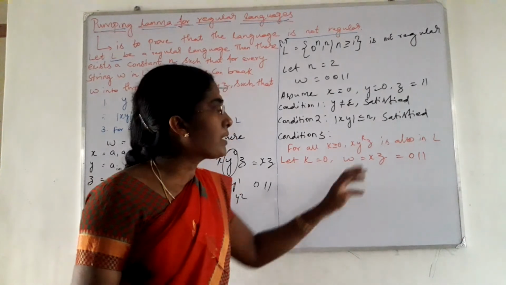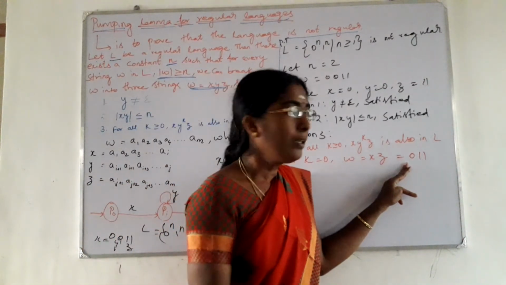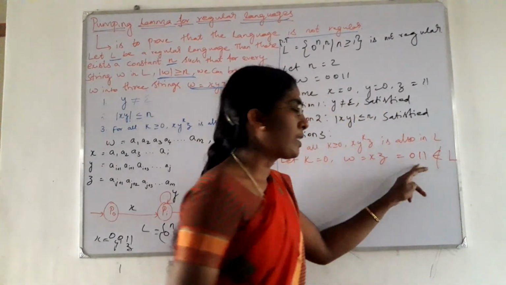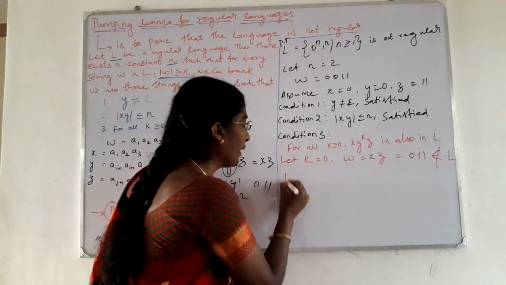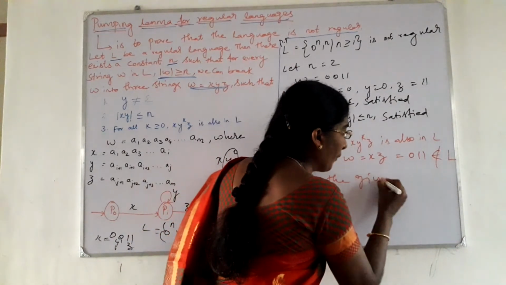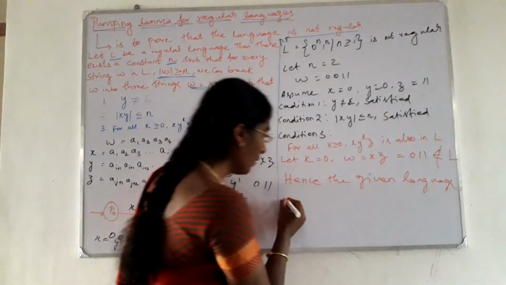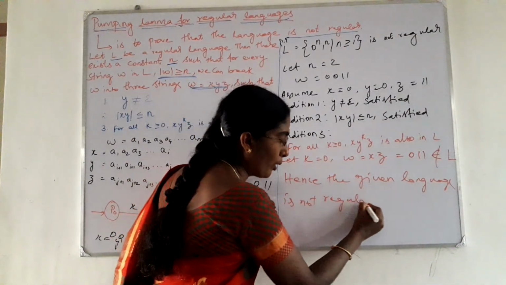So from this we are saying that the given language is not regular. Right? This does not belong to the language L. Hence the given language is not regular.